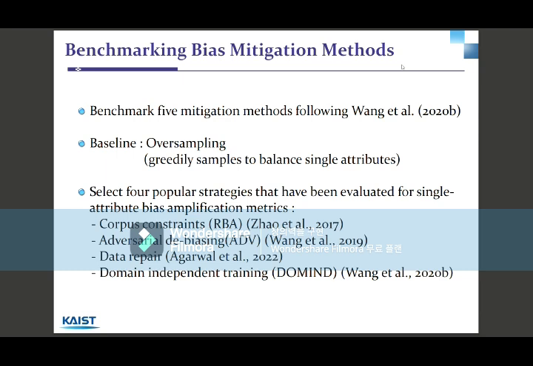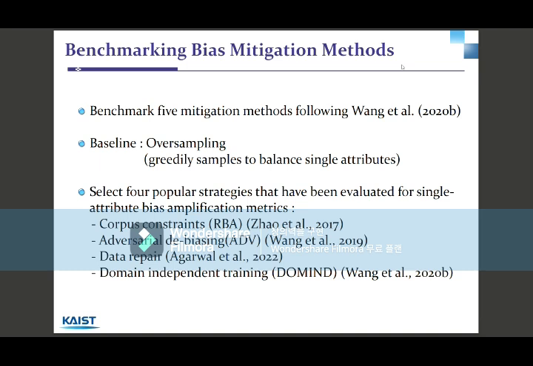After the analysis of their bias amplification method, they move on to bias mitigation. This is because, in order to achieve fairness, they should go further than just finding the bias, but also eliminate the bias itself. They benchmarked 5 mitigation methods.